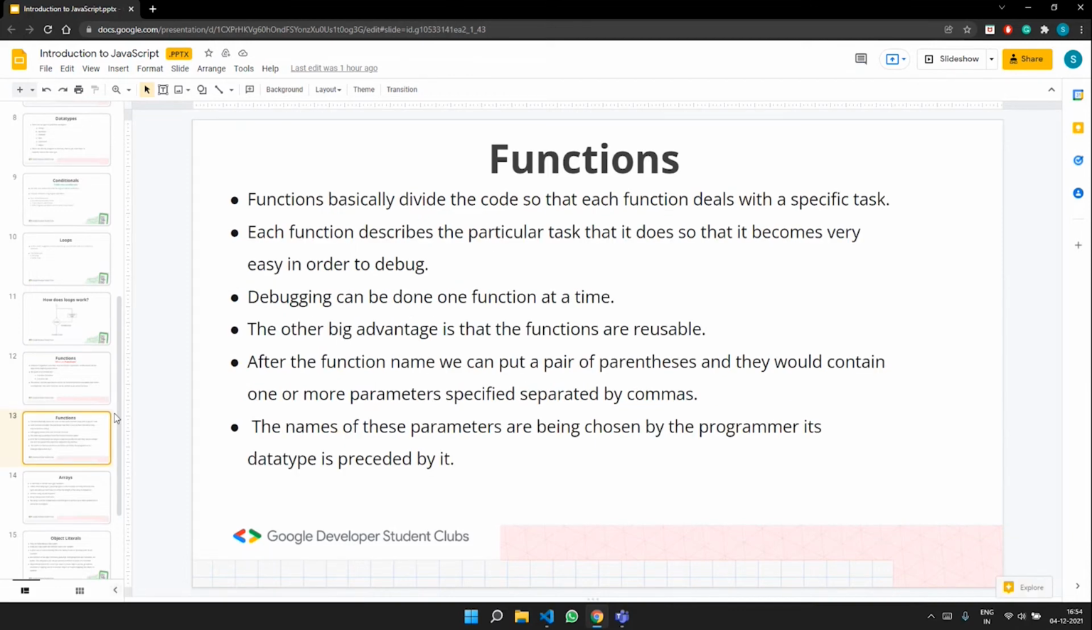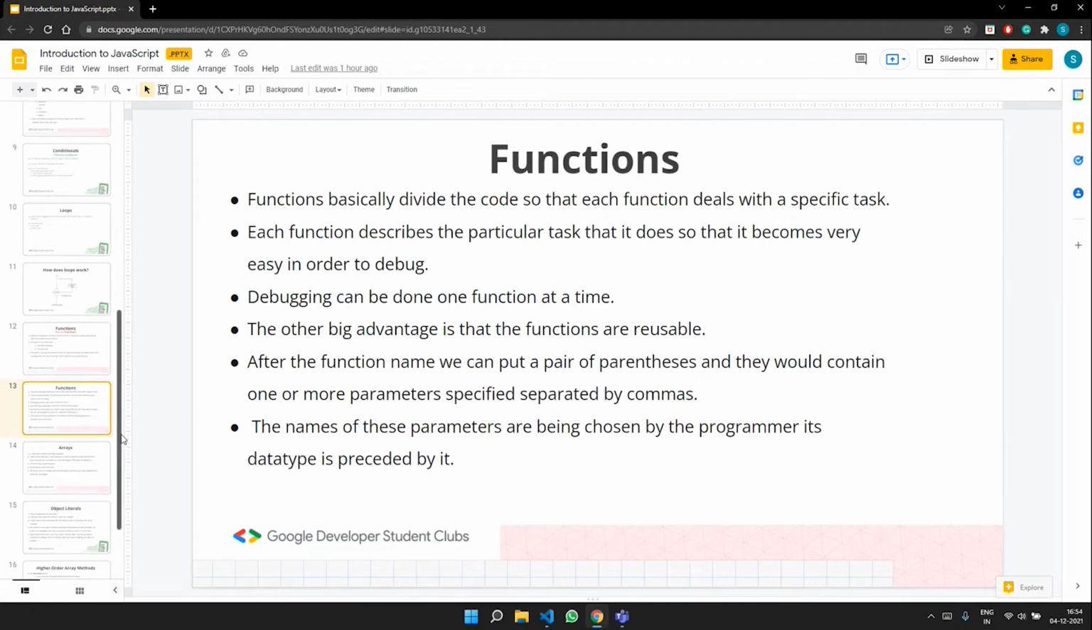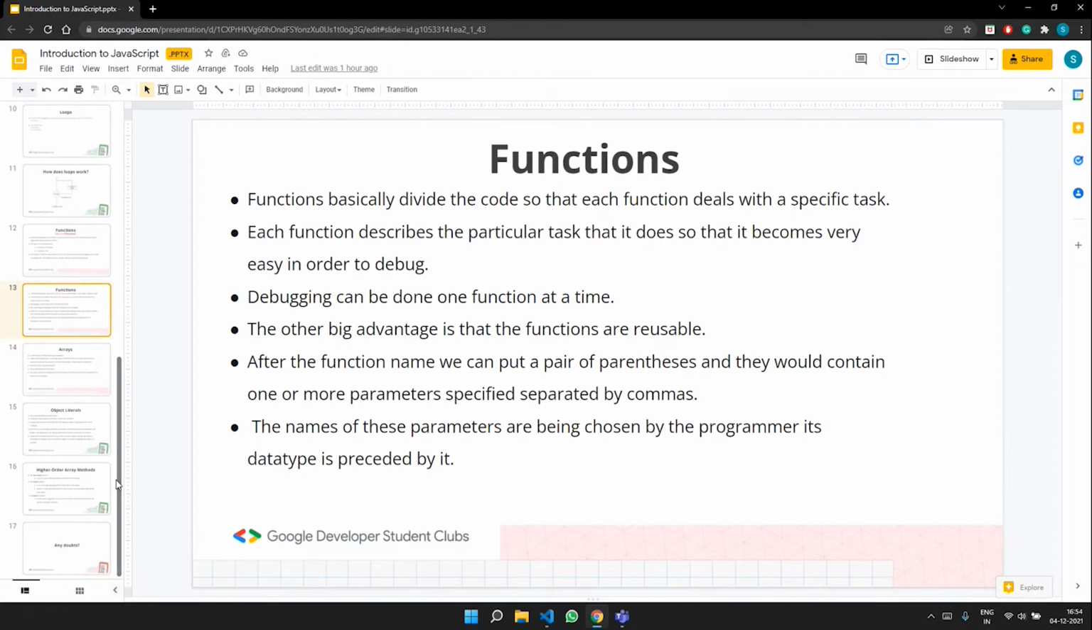I would like to talk a little bit more about functions. Functions can divide the code so that each function deals with a specific task, and each function describes a particular task that needs to be done, so that it becomes very easy for us to debug. What I meant by this is, instead of adding newer statements to our projects, you can write a set of lines which needs to do a particular task.